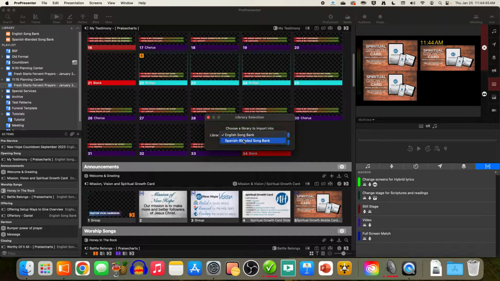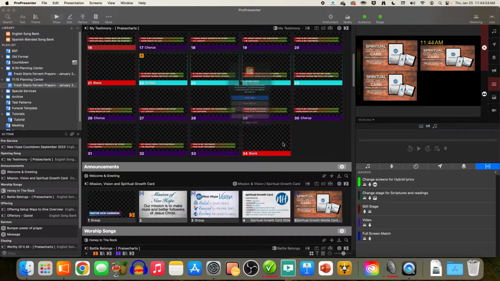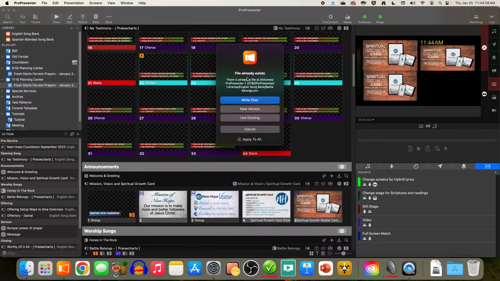There is a Spanish blended song bank, but I only do that bank for songs that we're doing bilingually. So English Song Bank, click OK, and then this is very, very important. File already exists, so it's saying the Battle Belongs song already exists, and we can write over it. We can create a new version, which will basically create a Battle Belongs -1 song, and we really don't want that, because then what happens is when you go to create the slides, you're like, which song is right? So we're always going to write over.